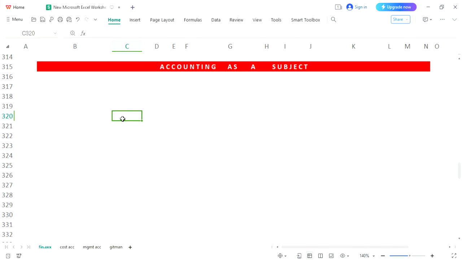Hey guys, hopefully everyone is doing well. Today's target is to understand this word accounting as a subject.